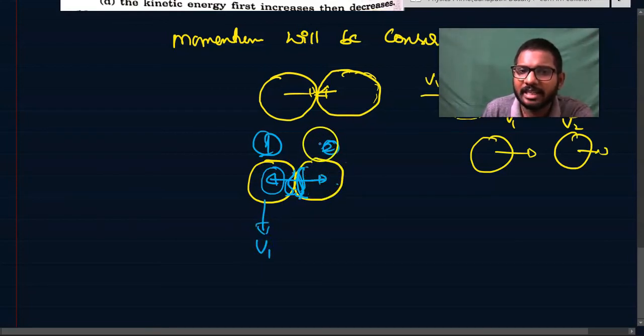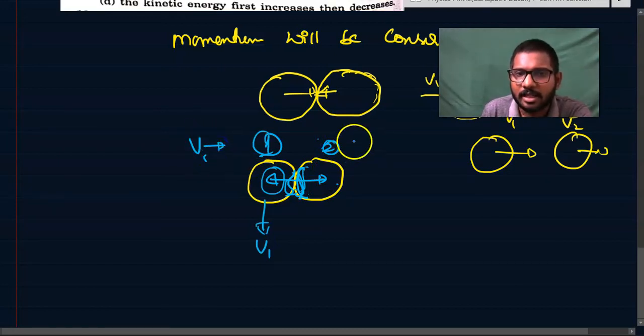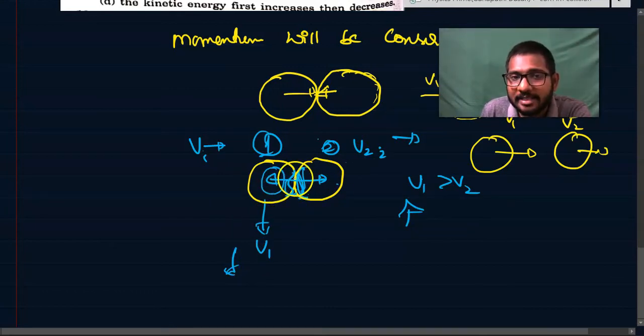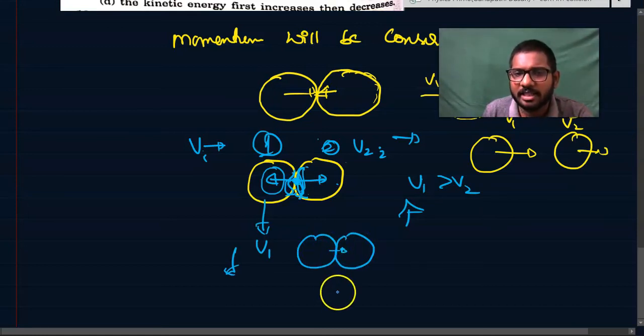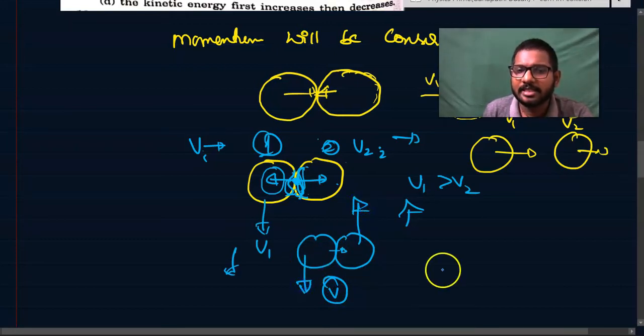This force will increase the velocity of the other. Suppose this is coming with a v1 velocity and that with a v2 velocity, it can only collide if v1 is greater than v2. This force will decrease the velocity v1 and increase the velocity v2. But in this process, there will be a common point, for a very minute time, where the two particles will be going with the same common velocity v, as this velocity slowly increases and that velocity decreases.